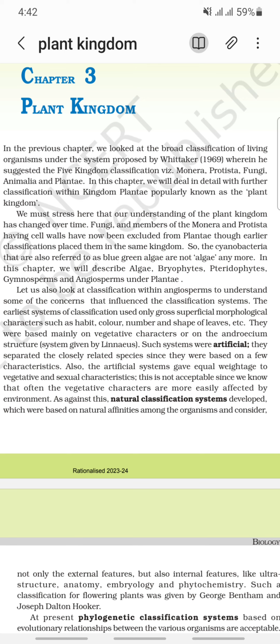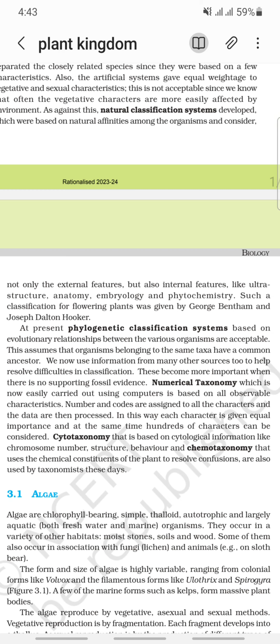As against this, natural classification systems developed, which were based on natural affinities among the organisms and considered not only the external features but also the internal features like ultrastructure, anatomy, embryology, and phytochemistry. One such classification for flowering plants was given by George Bentham and Joseph Dalton Hooker.